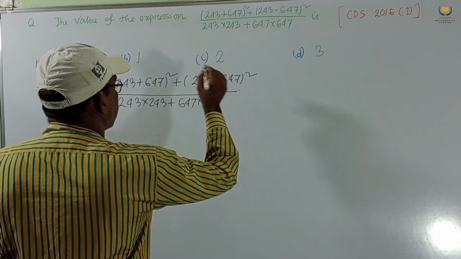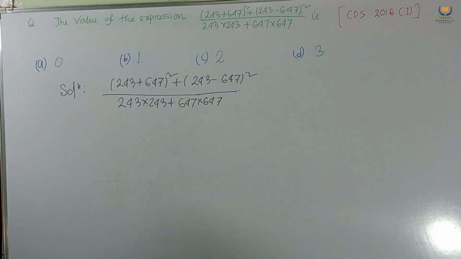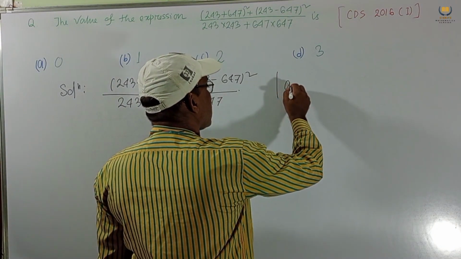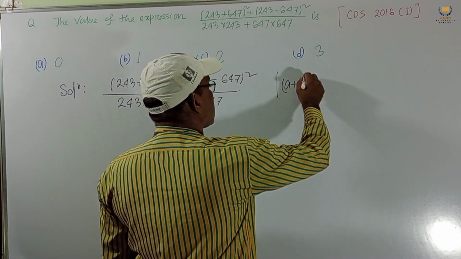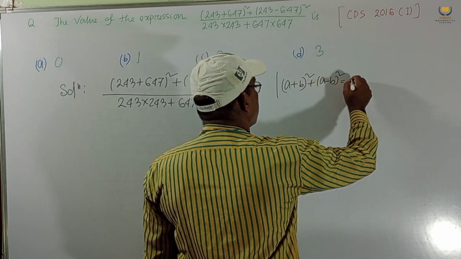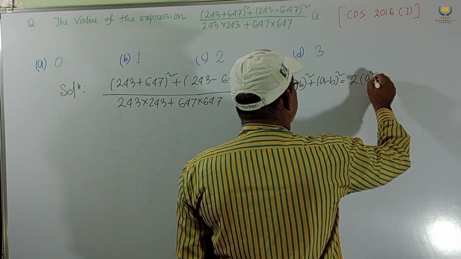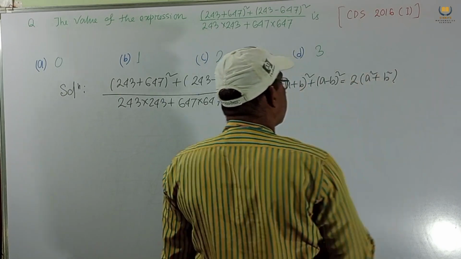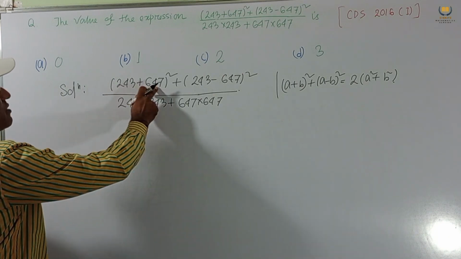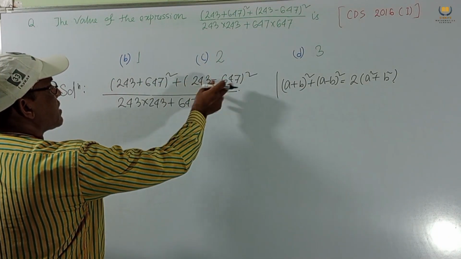Now the same formula we can use: a plus b whole square plus a minus b whole square equals 2 into a square plus b square.